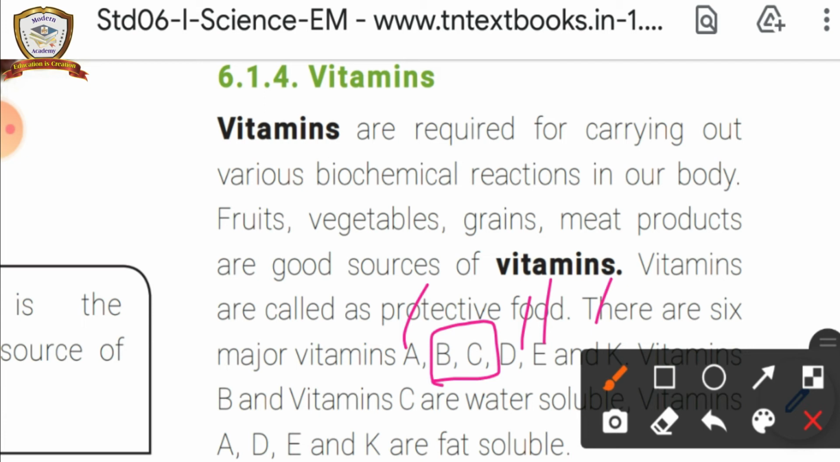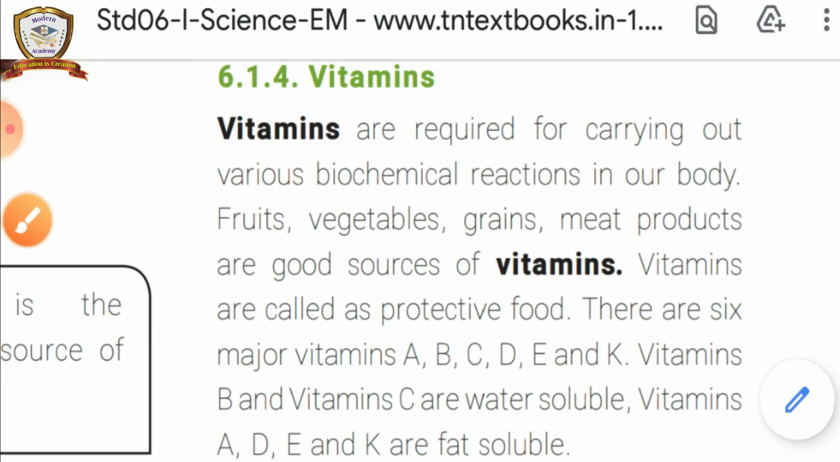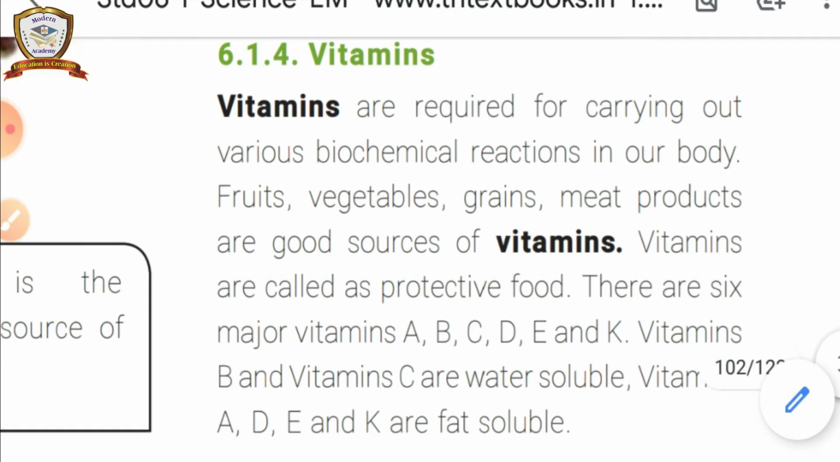So vitamins control the biochemical reactions in the body, and vitamins are also known as protective food. And the 6 types of vitamins are A, B, C, D, E and K. In that, B and C are water soluble, and A, D, E, K are fat soluble.